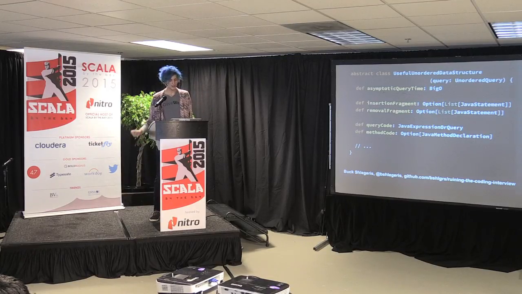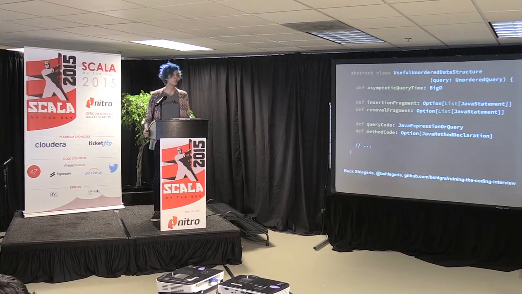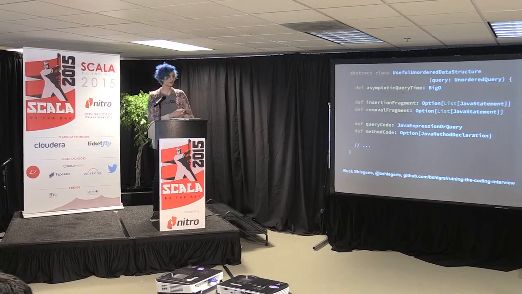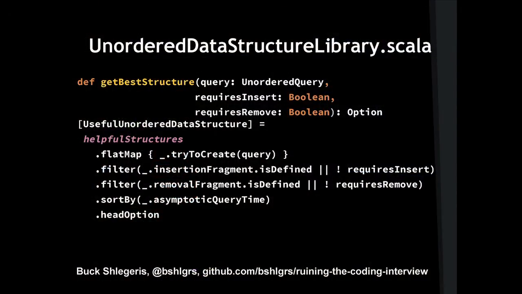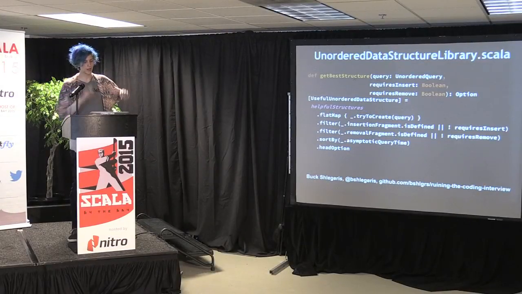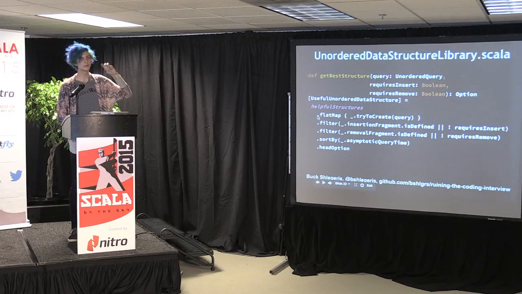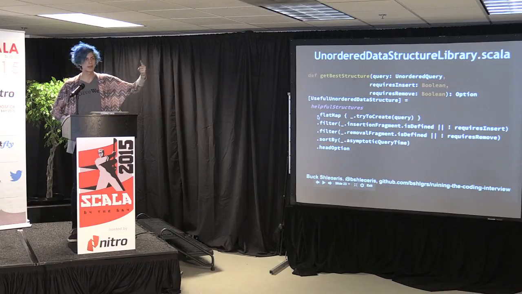Very good. I also have query code, which is the Java code to be executed when they want to actually get the value out. That can optionally call a method which is emitted to encapsulate that code and is special for this data structure. Then the question is, for every query, how are we going to choose the best data structure for it? In the case where we want to limit by something and then reduce by something, how are we going to do that? Well, we have a list of helpful structures. For each of these structures, a structure means something like constant-sized hash map or monoid memoizer or group memoizer.